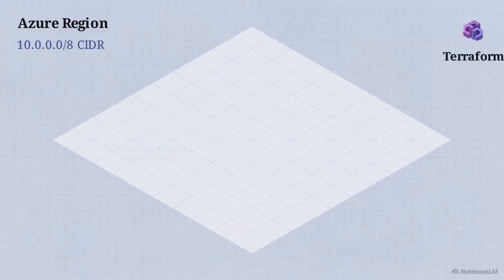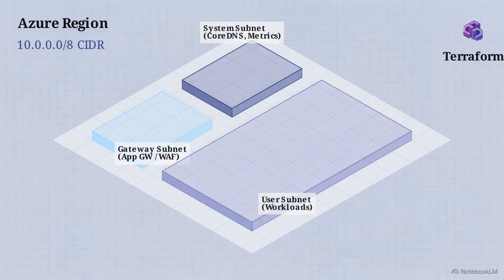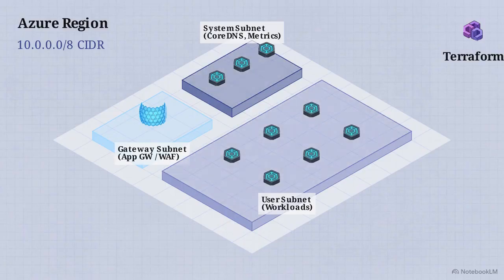Terraform assigns isolated, non-overlapping subnets from the 10.0.0.0/8 CIDR address space. At the perimeter, an application gateway with a web application firewall filters external traffic. Inside those subnets, Terraform creates the Azure Kubernetes service nodes, locking system and user node pools into the architecture.